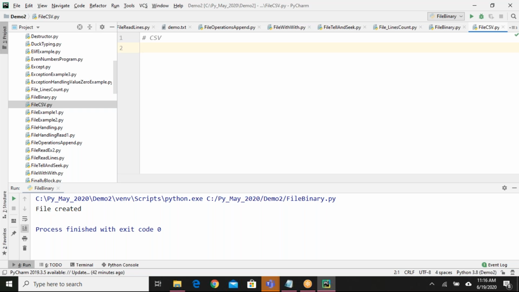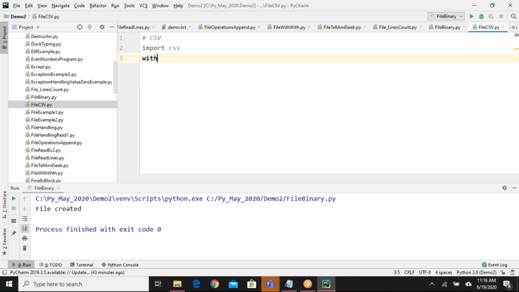In order to perform some operations against the CSV file, what you need to do is you have to import the CSV module. So import csv. Okay, I got the CSV module imported.